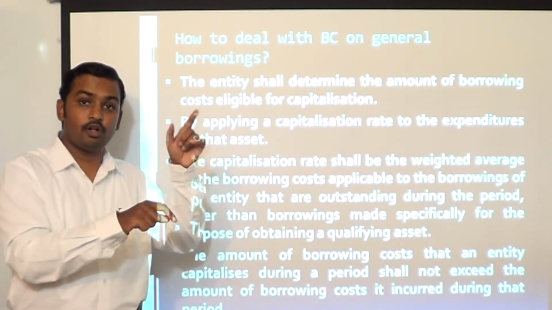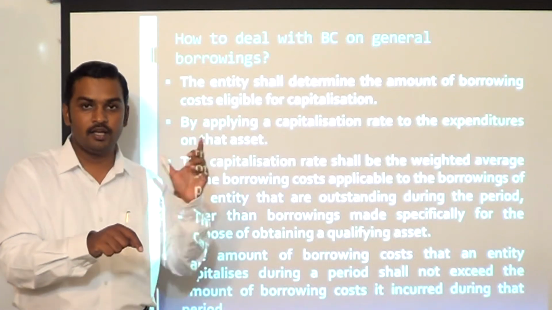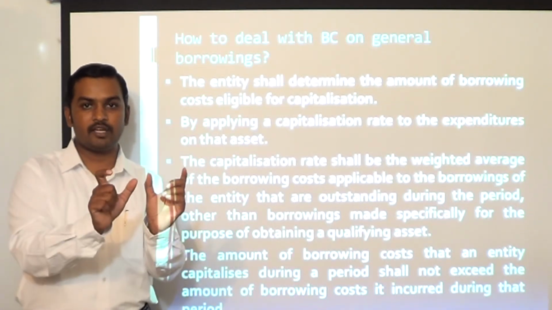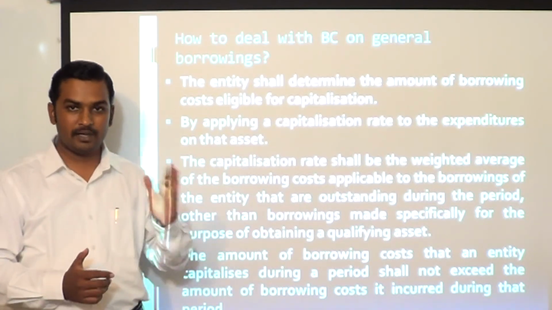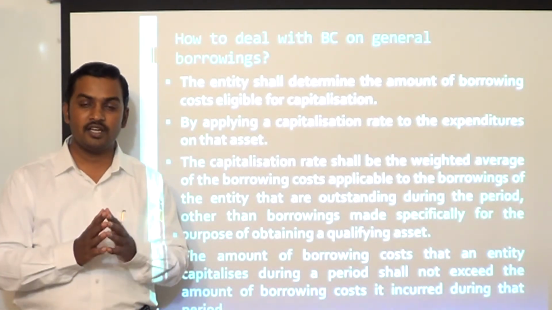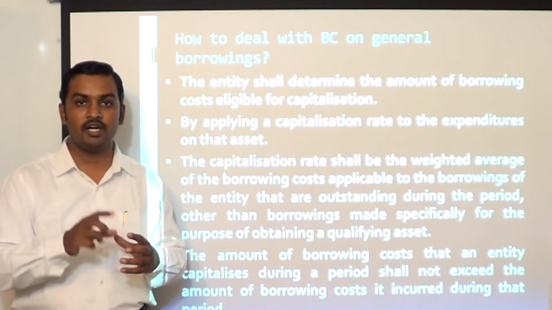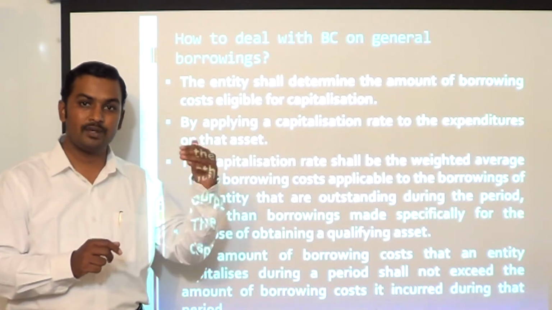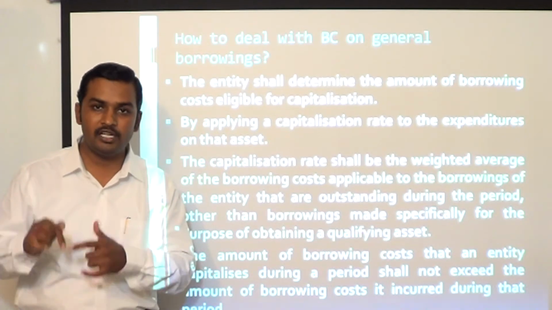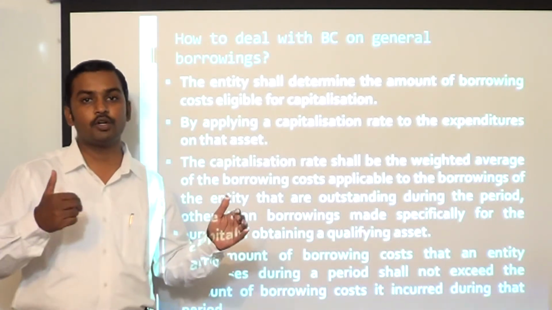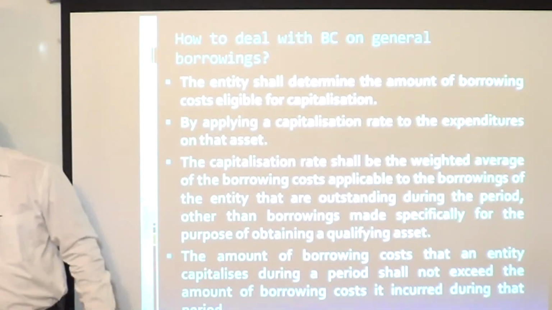The average carrying amount of the asset will also include borrowing costs which have been capitalized earlier, let us say in earlier years. So the average carrying amount of the asset multiplied by the capitalization rate gives you the borrowing cost to be capitalized in the case of general borrowings. But here there is a restriction. The standard says that if you are using this average rate for capitalizing the borrowing cost, please see to it that the borrowing cost capitalized should not be more than the borrowing cost which has actually been incurred. So you cannot capitalize more than what you have incurred. This check has to be performed when you are capitalizing the borrowing cost.